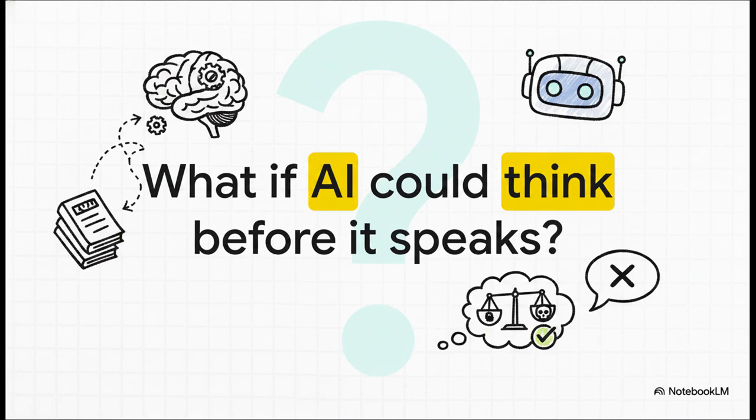I want you to picture something for a second. Think about how much safer and frankly how much smarter an AI would be if it wasn't forced to just blurt out the very first pattern it recognizes. What if instead of reacting instantly, it could pause, retrieve a specific set of rules, and actively deliberate over whether a user's request is actually safe to answer? I know, it sounds a lot like a human trait, right? But as we're going to see today, it's now a computational reality.